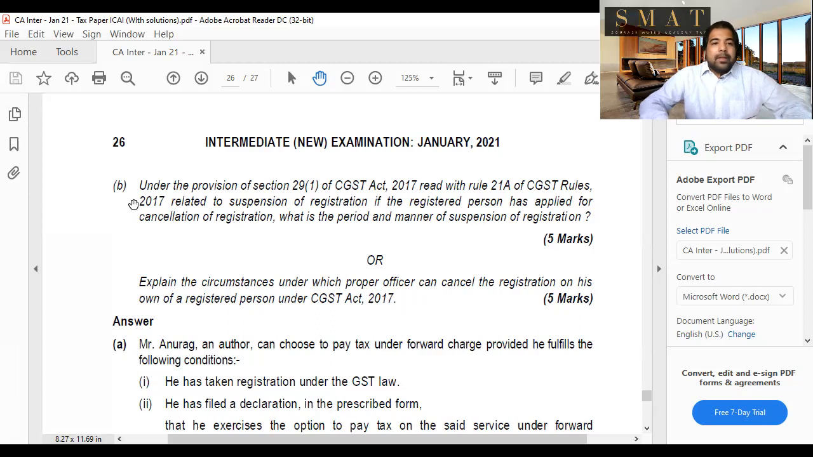And next, under the provisions of section 29.1, that means you applying for cancellation, related to suspension of registration, if the registered person has applied for cancellation of registration, what is the period and manner of suspension of registration? Guys, the suspension can be done either from the time you applied or from the time that you asked for cancellation, whichever is later. And during the period of suspension, you cannot make any supplies. That means you cannot make any taxable supplies. You cannot issue a tax invoice, and you cannot collect and pay GST. Even that will get you 5 marks.